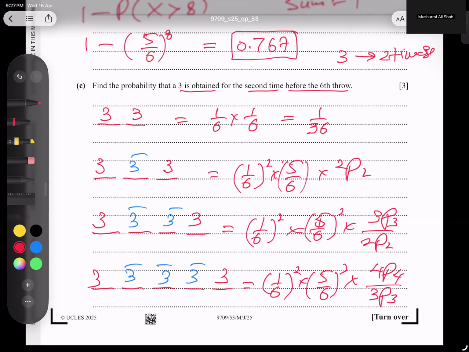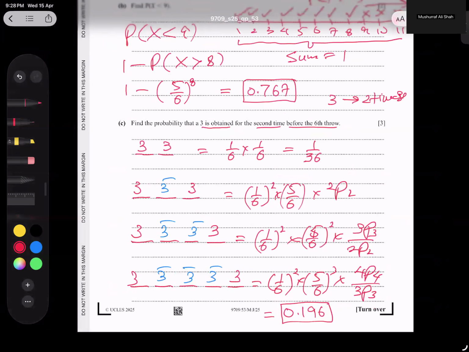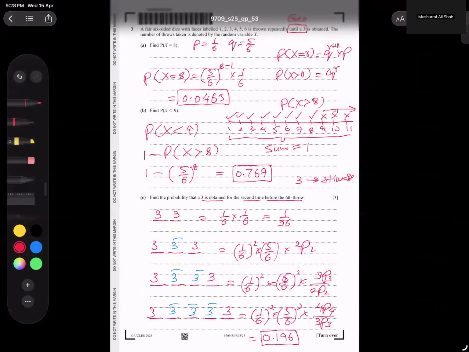Now we just have to add them, and if we add them, let me check in the calculator. If you add them, the answer turns out to be, in 3 significant figures, 0.196. I hope the concept of the question is completely clear.